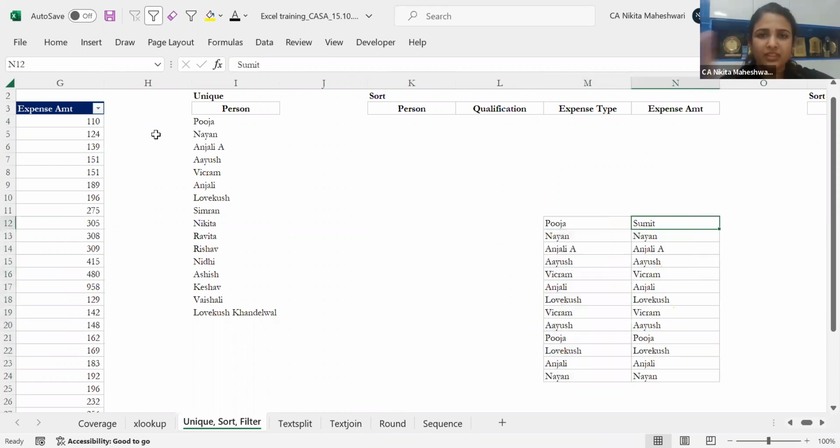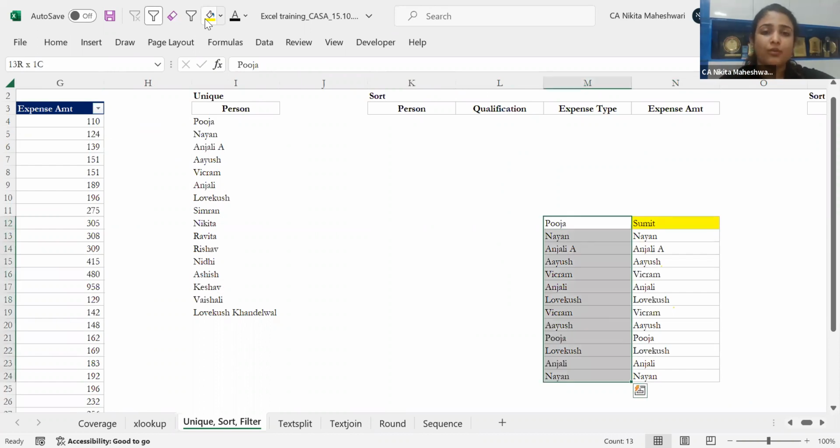Rest all are same, but only one name is different, Sumit. Let's say you want me to find unique between all of these, then it is not possible. If you concatenate, it will say Pooja and Sumit, and Pooja and Sumit will not come again and again. It will just come once.